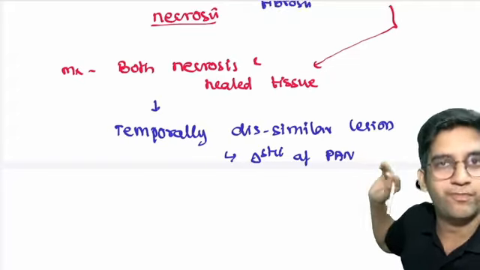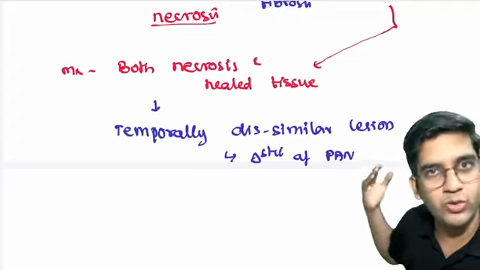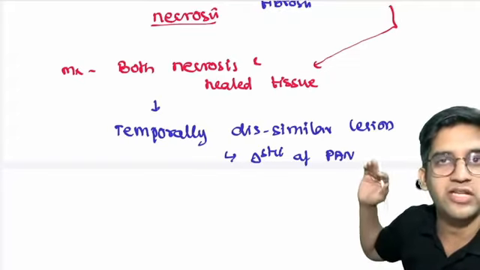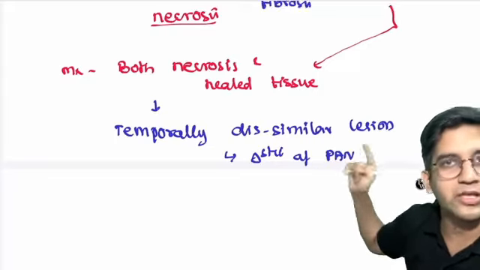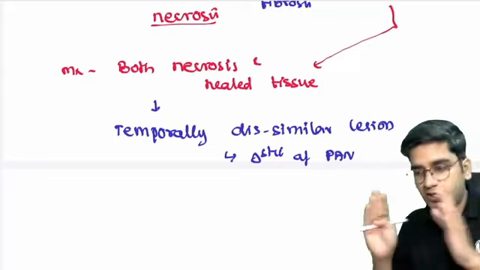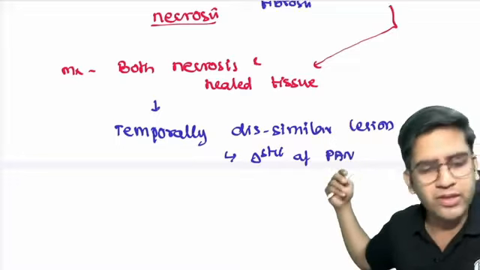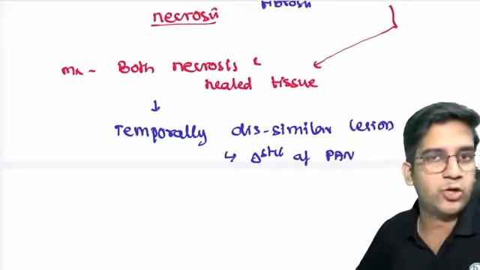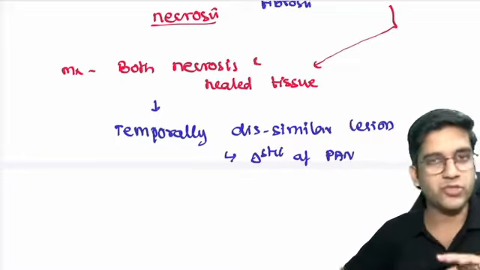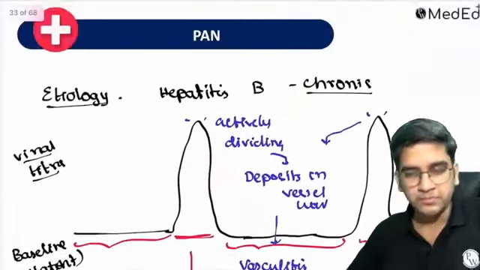Any disease of PAN you're going to diagnose from today onwards is based on the temporal dissimilarity. When this word is seen, I know it is PAN. I will see both acute as well as healed tissue at the same time, in the same vessel, in the same person. I call it diagnostic of PAN. Fine. That's the pathogenesis of PAN. I'll just repeat it for our sake.